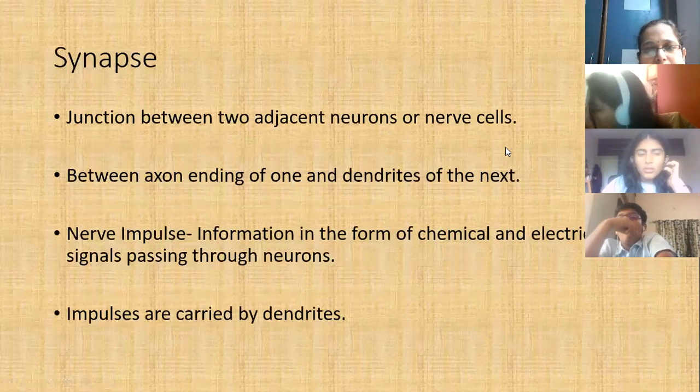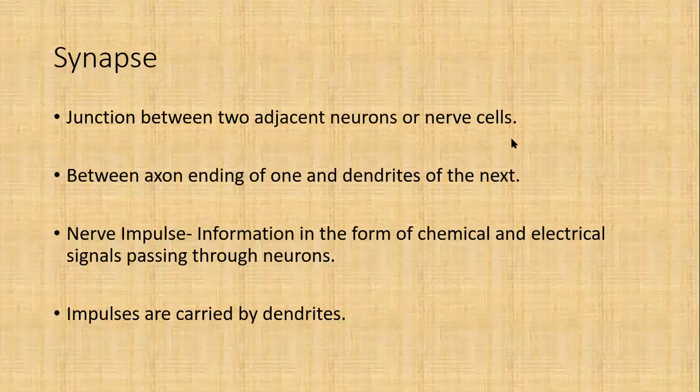Now, come to the important topic, that is synapse. What is synapse? The junction between any two adjacent neurons or nerve cells, that is called synapse. When we are talking about the junction between two adjacent neurons, we have to keep in mind that the axon terminal of one neuron and the dendrite of the other neuron together make a junction in between, that is called synapse.